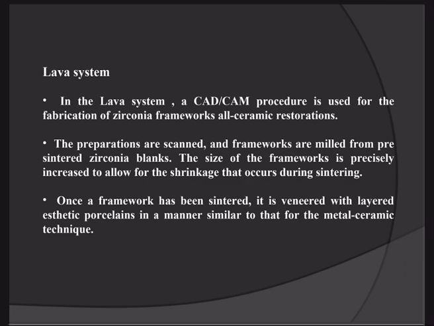So basically in the Lava system and in the Procera system, we make dies of a larger size to compensate for the sintering shrinkage. Once the framework has been sintered, it is veneered with 3 layers of porcelain by the conventional method to complete the crown.